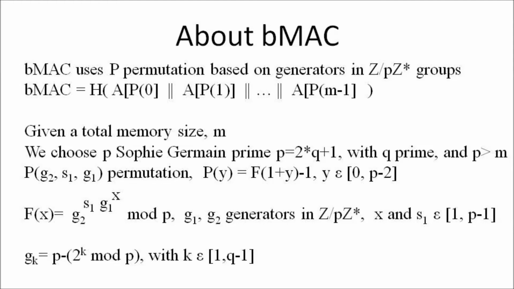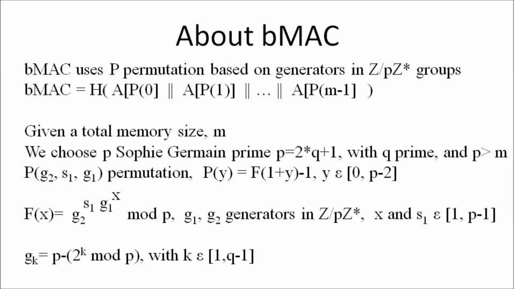Given a total memory size M, we choose P, a Sophie Germain prime, with P equal to 2Q plus 1, with Q prime and P greater than M. Permutations are based on the function G2 power S1 multiplied by G1 power X modulus P, in which G1 and G2 are generators in Z/PZ star, and X and S1 range between 1 and P-1.